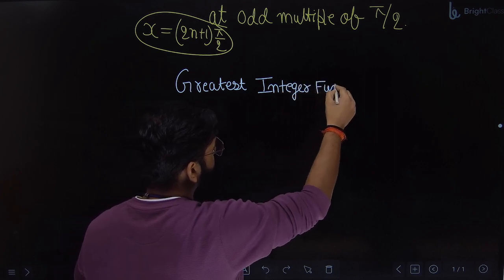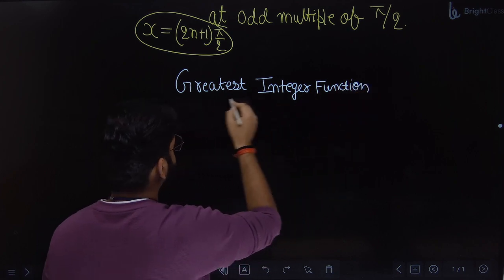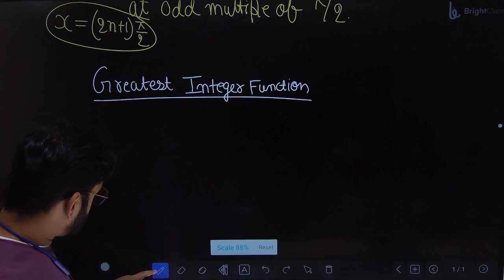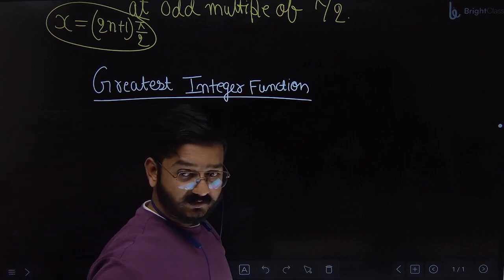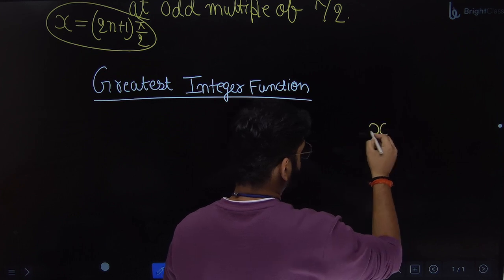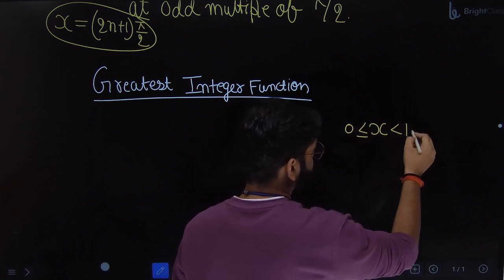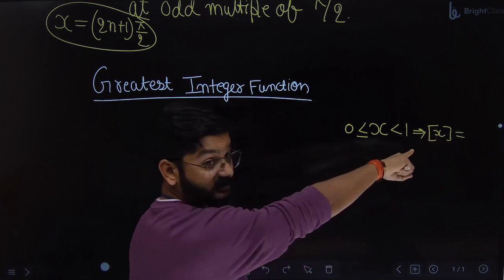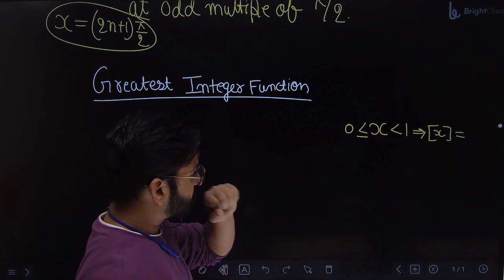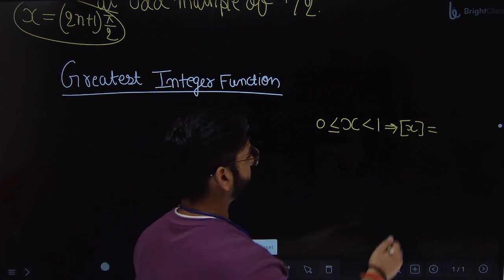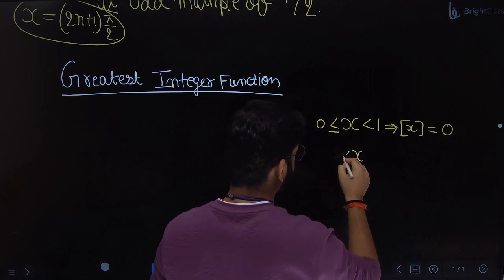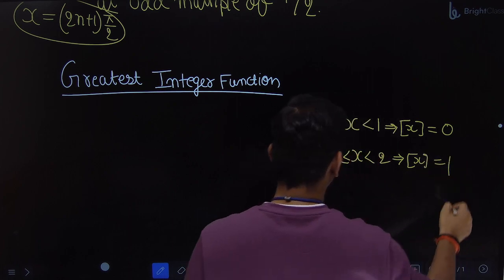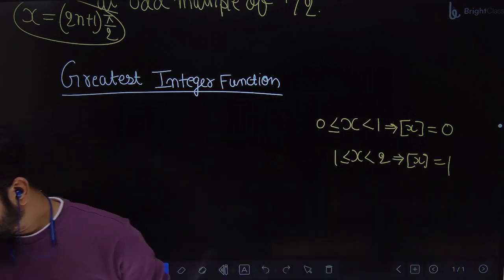I'm explaining how to draw the function. See here, how to draw the function. We will take two positive values, two negative values. Greater than or equal to 0, less than 1. So what will be the greatest integer of x? This square bracket means greatest integer. So what will be the answer? 0. What will be the answer? Write some negative values.